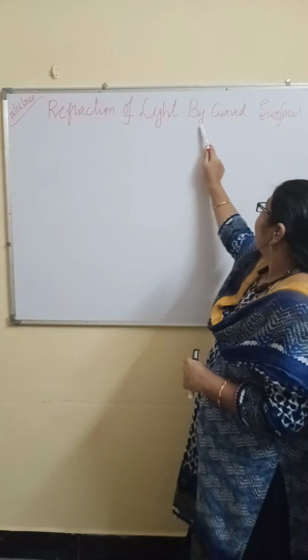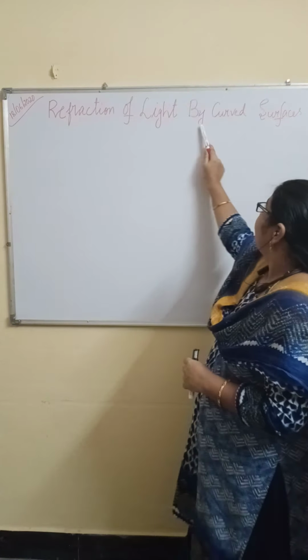Because there is a change in the medium, now the swimming pool will appear very deep. Swimming pool, first one. The swimming pool will appear deeper. Actually, is it deeper? No. Because of the refraction of light, it looks like it is deep.